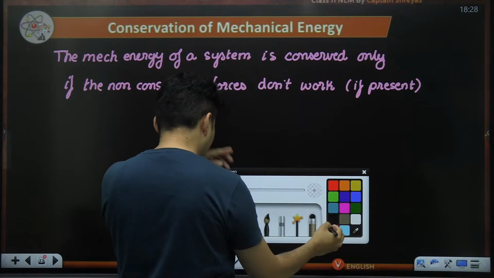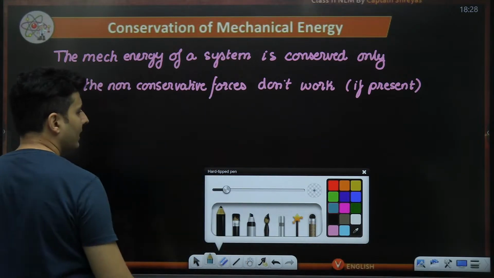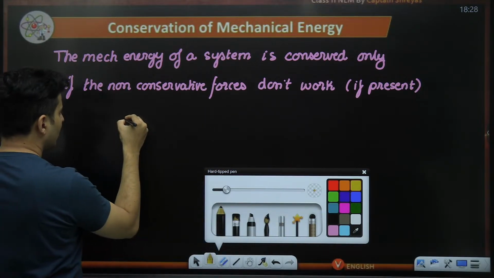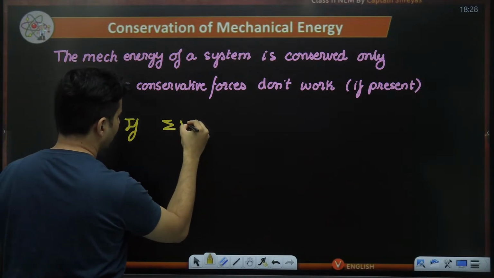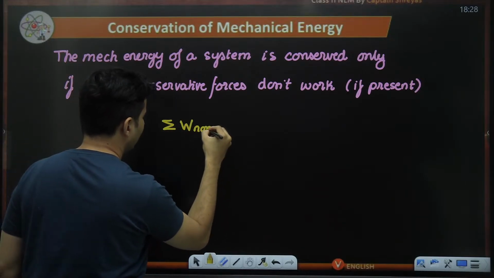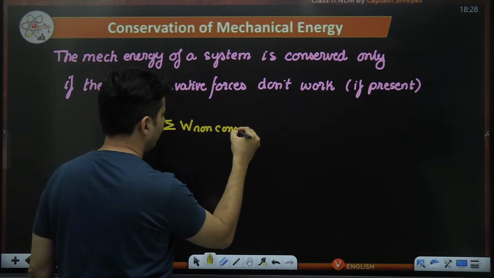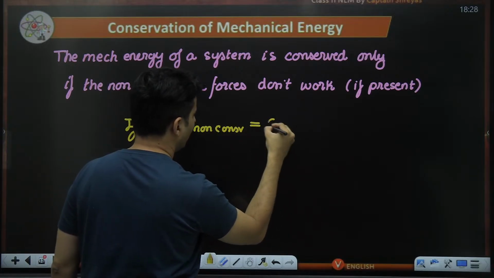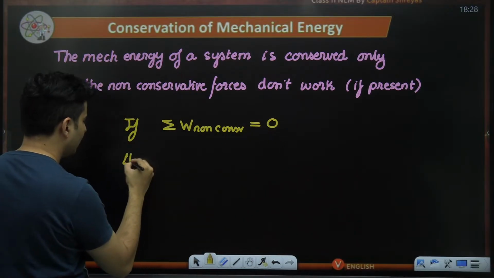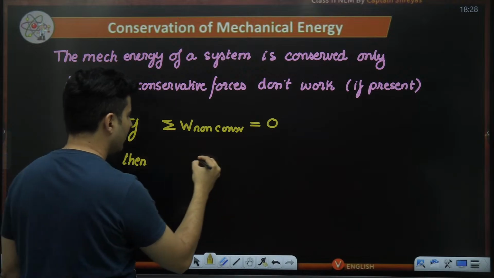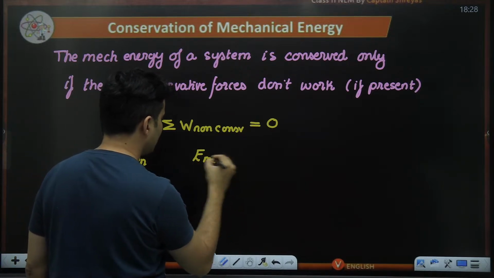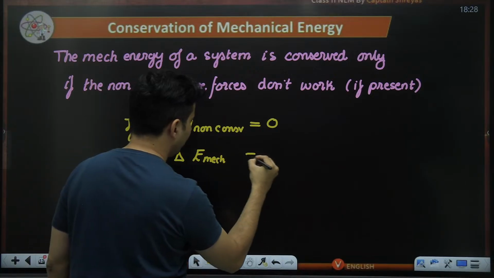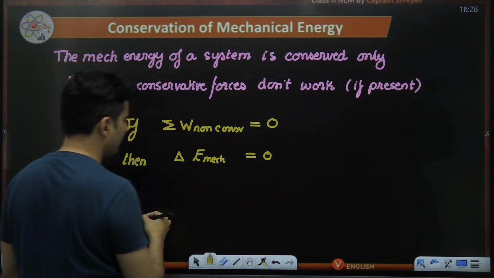Mathematically, I will write it down like this. If the total work done by non-conservative forces is equal to 0, then the mechanical energy change will not be there. Mechanical energy will be conserved.